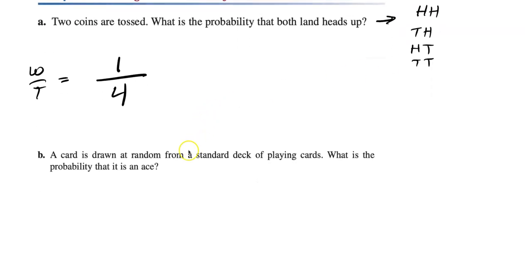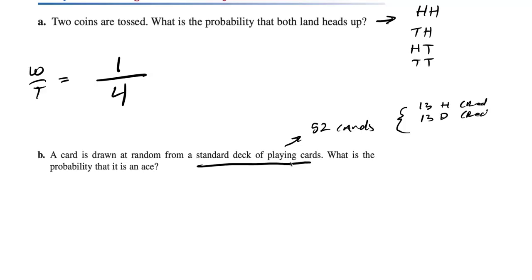A card is drawn at random from a standard deck of playing cards. A standard deck has 52 cards. If you're not sure, there are 13 of each suit: 13 hearts that are red, 13 diamonds that are also red, 13 clubs, which are black, and 13 spades, which are also black.